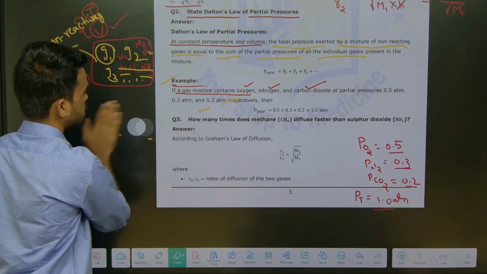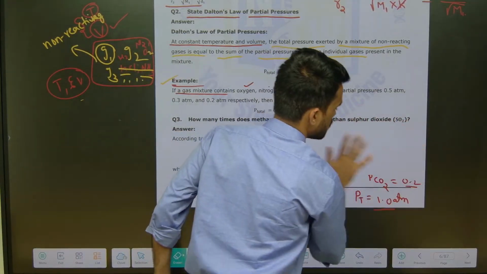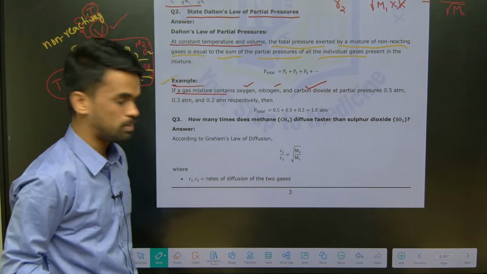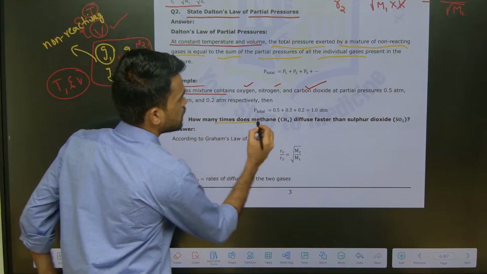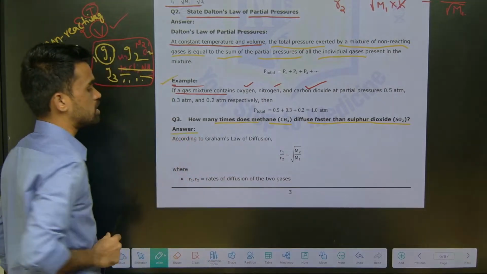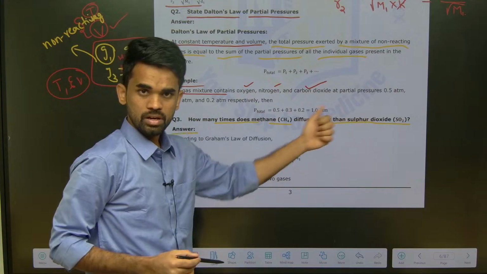From states of matter, we can expect a direct numerical type of question, a direct 2 marks question, just a formula-based question in the exam. See, how many times does methane diffuse faster than sulfur dioxide? So we need to answer this. How many times does methane diffuse faster than sulfur dioxide?